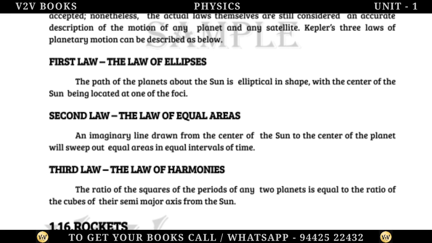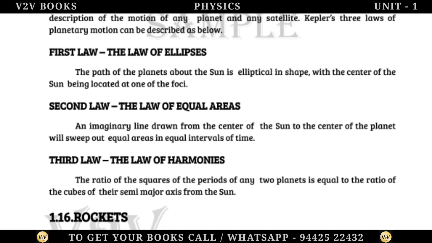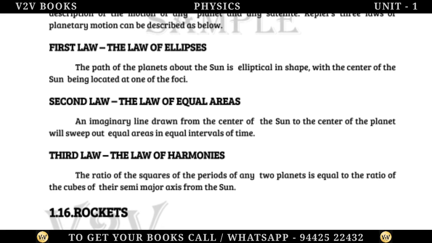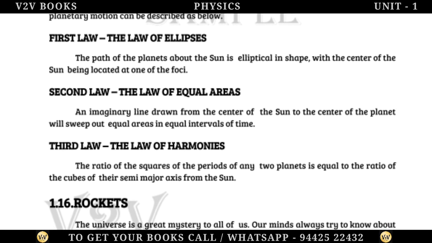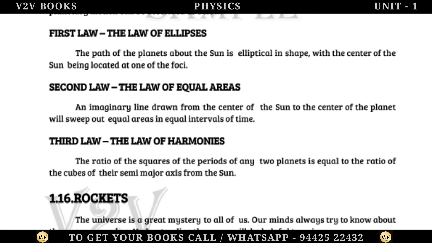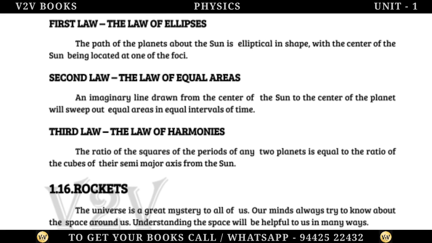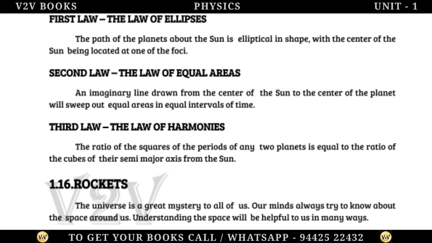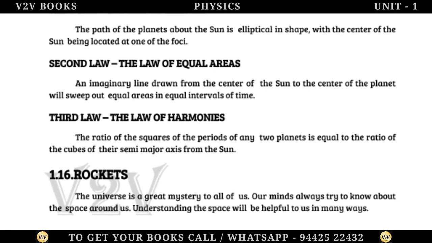Second law, the law of equal areas. An imaginary line drawn from the center of the Sun to the center of the planet will sweep out equal areas in equal intervals of time. Third law, the law of harmonies. The ratio of the squares of the periods of any 2 planets is equal to the ratio of the cubes of their semi-major axis from the Sun.